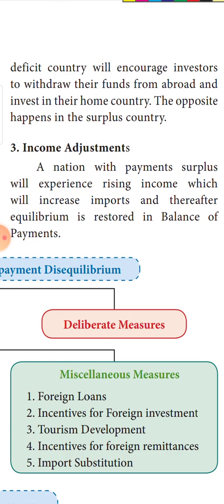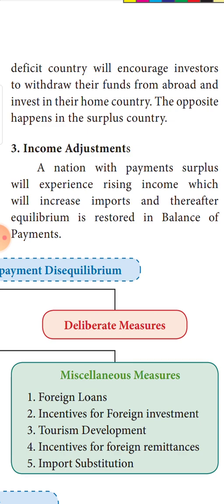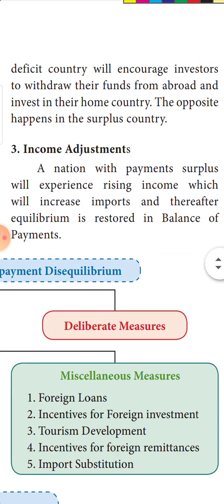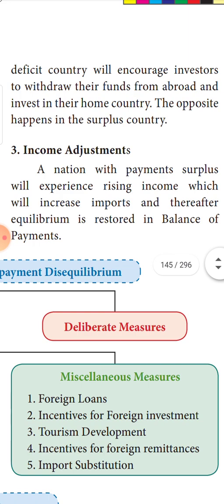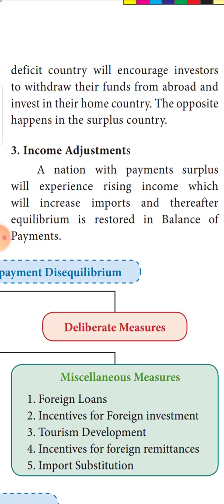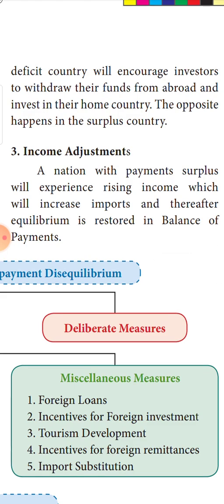See, suppose there is a rise in the interest rate in the deficit country, what will happen? In India, the interest rates are on the higher side because we don't have enough money. Assume the same condition. We have only less money supply, so as a result, capital becomes very costly. When capital becomes costly, it means interest rates are on the higher side. When interest is on the higher side, automatically many foreigners will come and invest in India, because interest rates are high. It will attract investors to withdraw their funds from abroad and invest in our country, because we are giving a high rate of interest. The opposite will happen in the surplus countries.